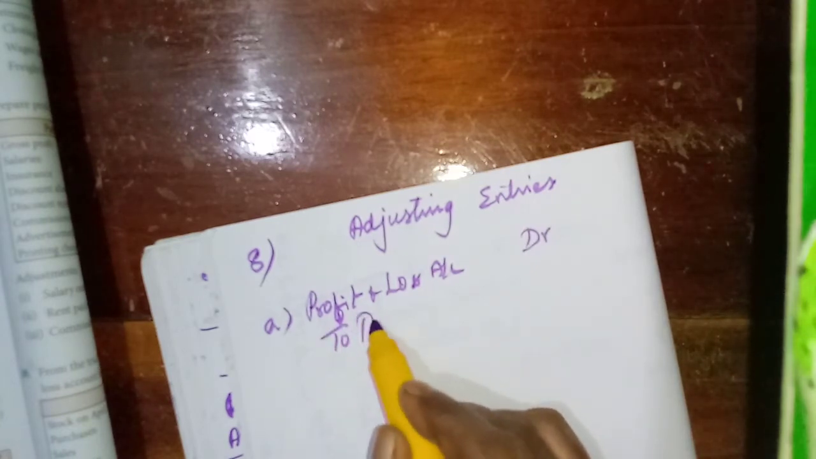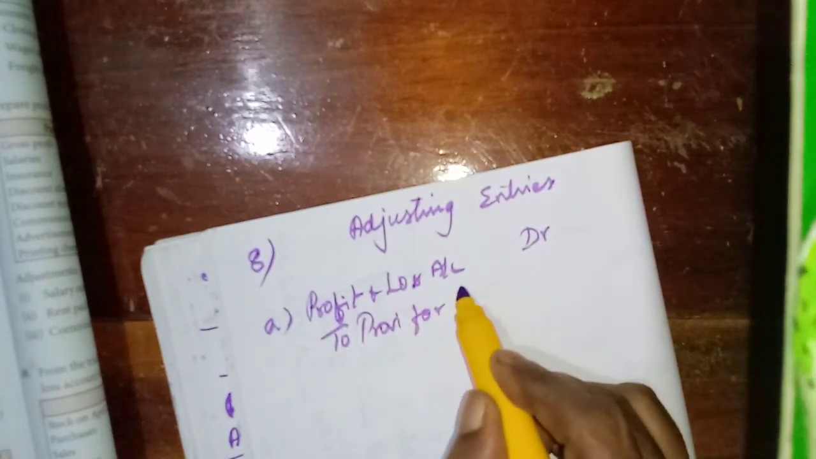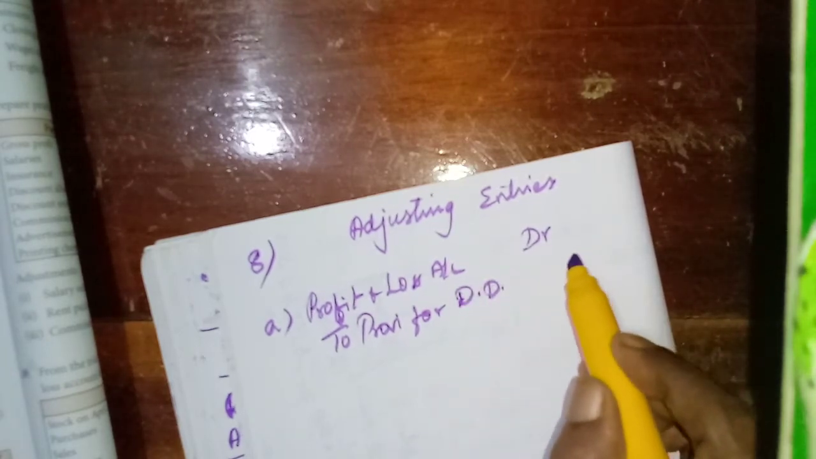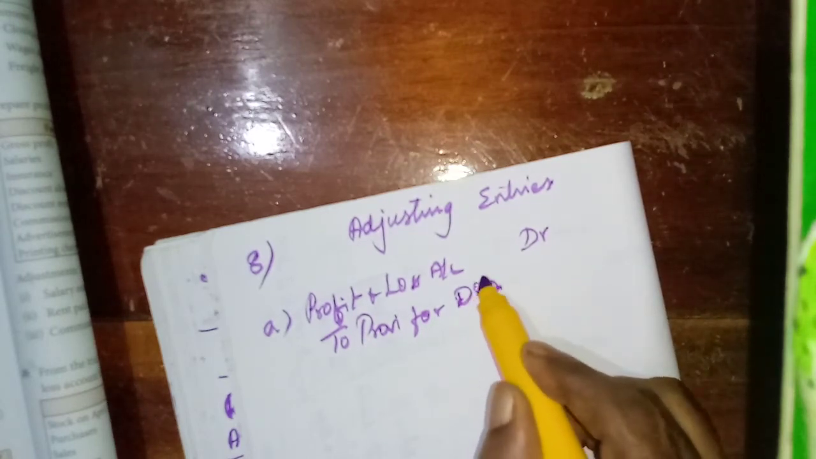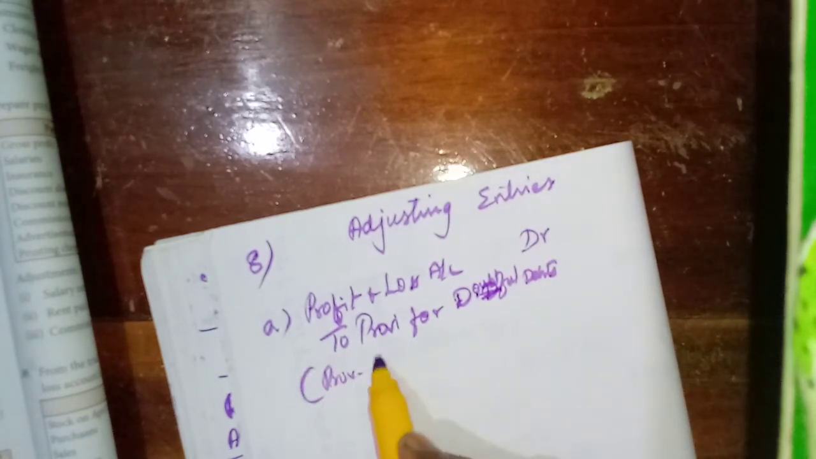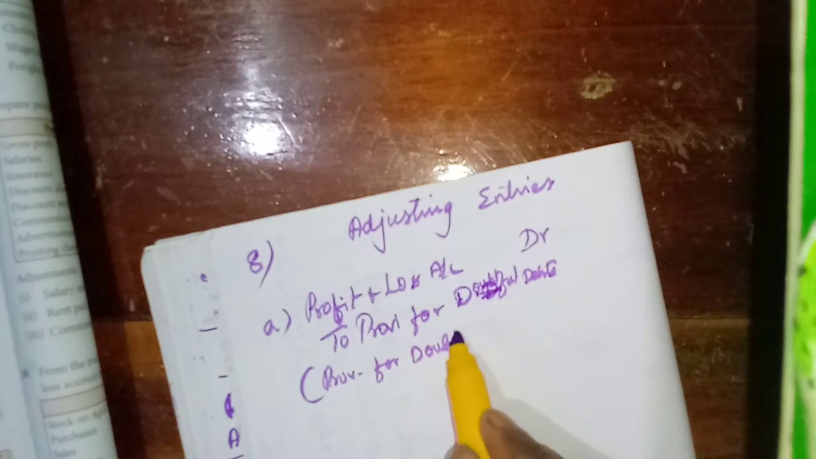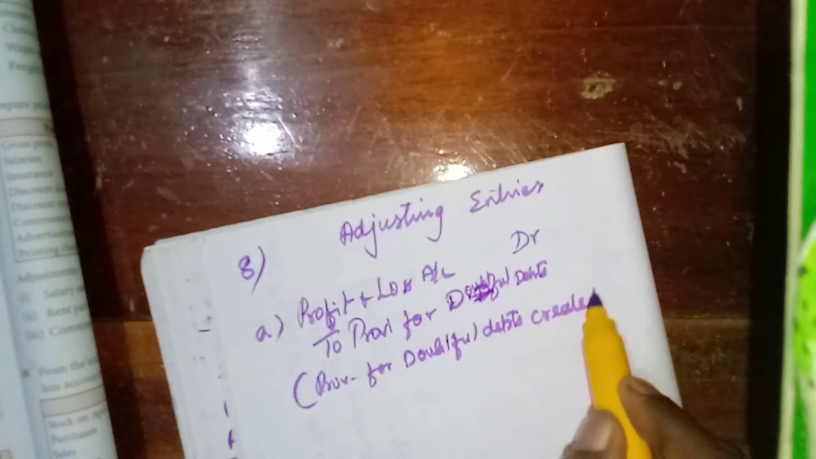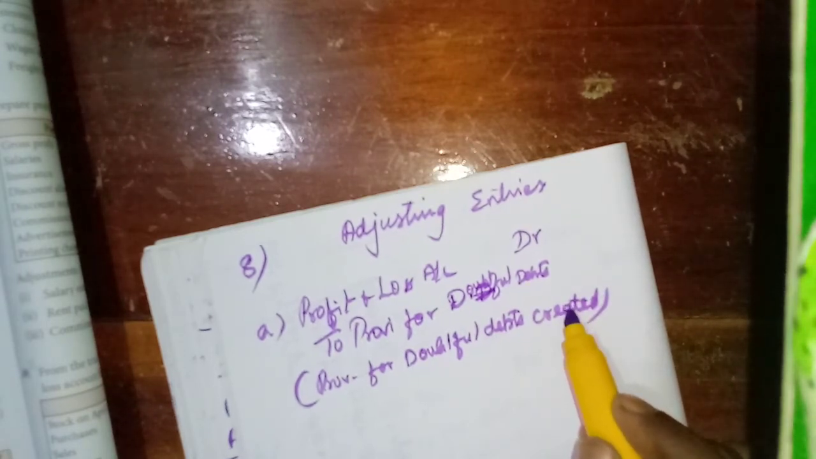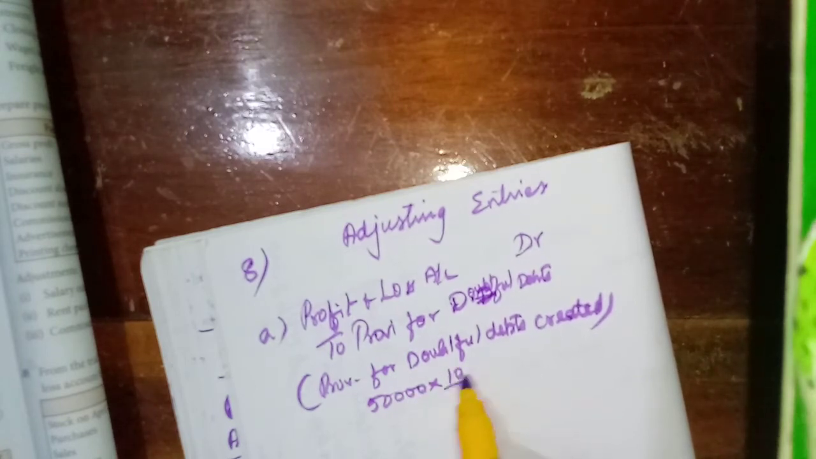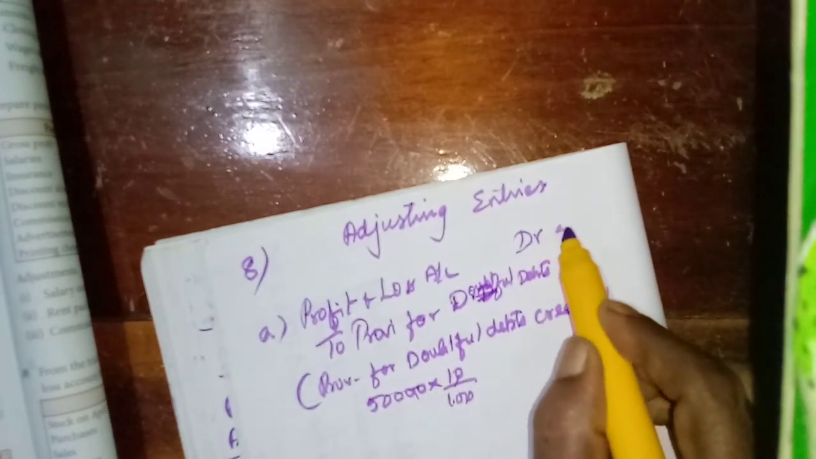To provision for doubtful debts. Then provision for doubtful debts created. Amount: 10% on sundry debtors 50,000. Here no new bad debts. Okay, so from this one we can calculate 10%. We will get 5,000.